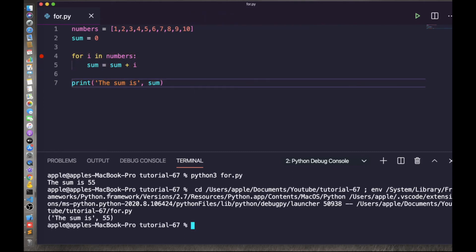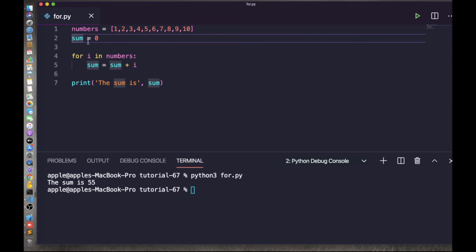Yes, the sum is 55. So this is how you can debug a for loop. That means it iterates until it reaches the last number. But in the while loop it will iterate until the condition is false. So this is the difference between the while and for loop. In Python we have only two loops: the first one is the while loop and the second one is the for loop.